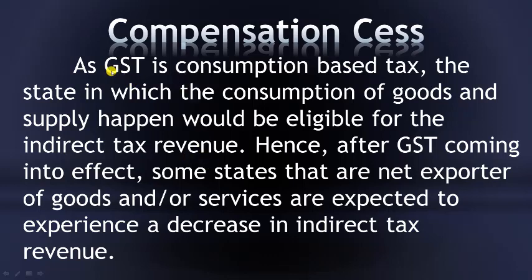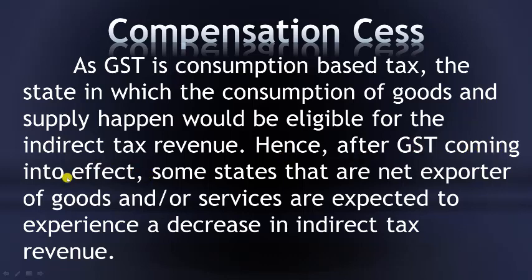But after GST was introduced, they came up with a destination based tax, that is, the state where the goods are manufactured does not matter, where the goods are consumed matters a lot. Because of this, some states where there is no manufacturing activity going on will get higher revenues compared to the pre-GST regime, and states which were heavily dependent on manufacturing will lose out on revenue. So to compensate them, the government has come up with compensation cess.